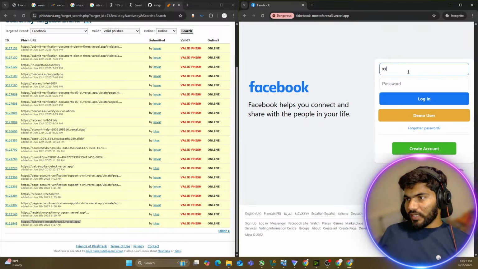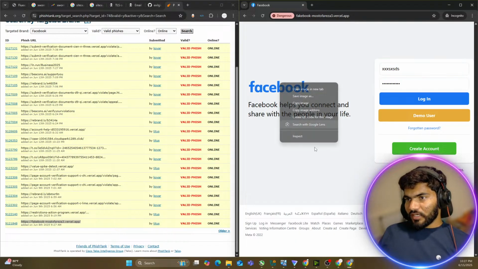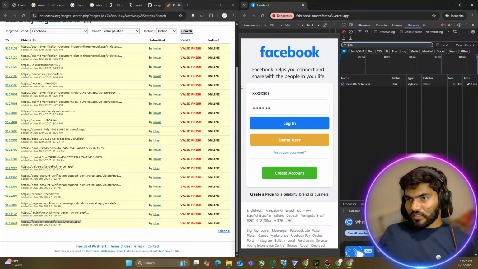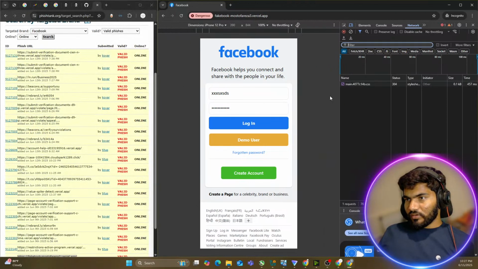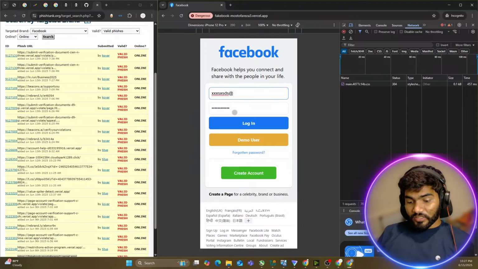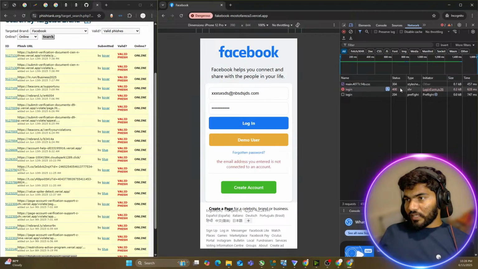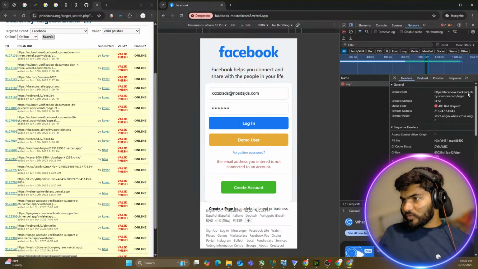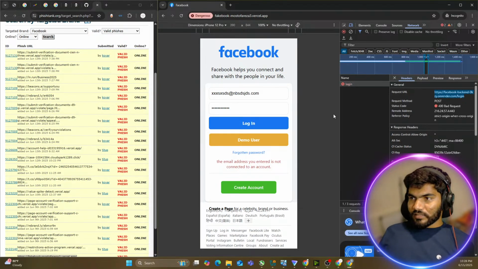So if I go here and put some random password, it's supposed to steal my credentials, right? So let me go to the network section. Let me just adjust the window. Let me go to the network section and click sign in here. Saying must be valid email. Okay, it is checking that too. No issues. Click on the login and can you see there is an XHR going out, and in the payload there is a username and password, and where it is sending that, the Facebook backend, basically it is collecting at the backend, right? So yes, this is one phishing link.